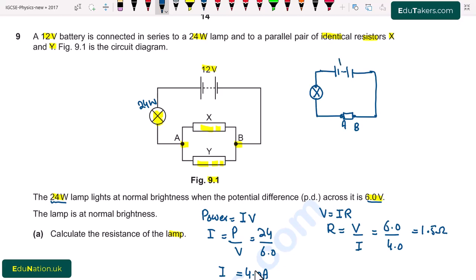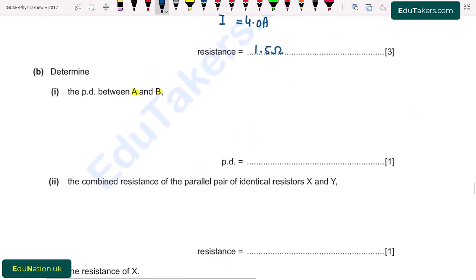It is given that the voltage of battery is 12 volt and the potential difference of lamp is 6.0. So in the series combination, the total potential difference is equal to the sum of the potential difference across all components. I write here potential difference of battery will be equal to the potential difference of terminal AB plus the potential difference of lamp.